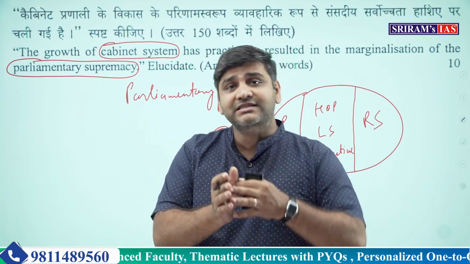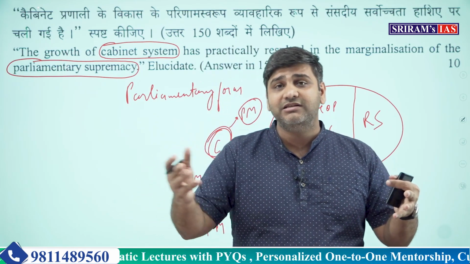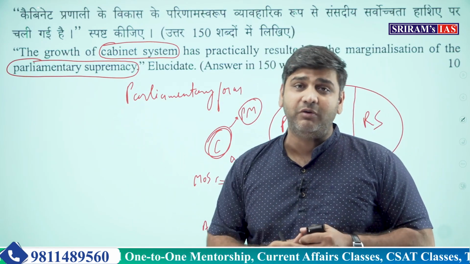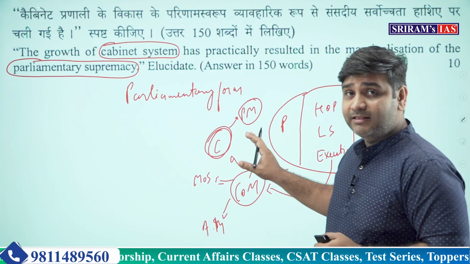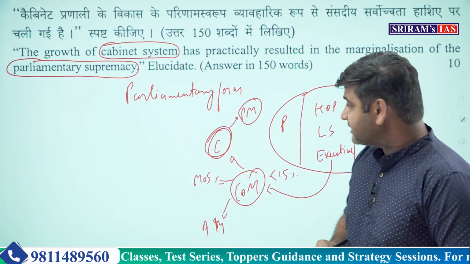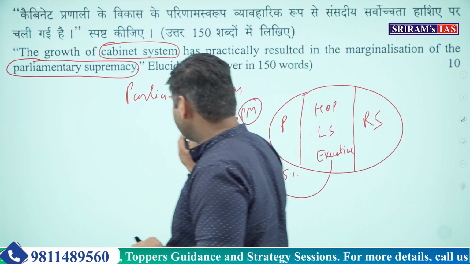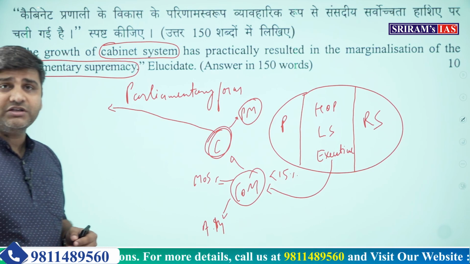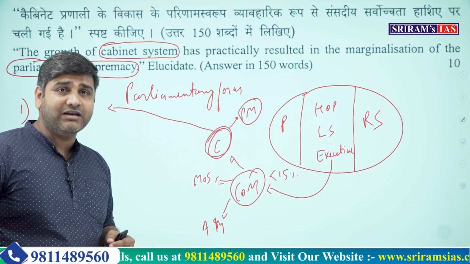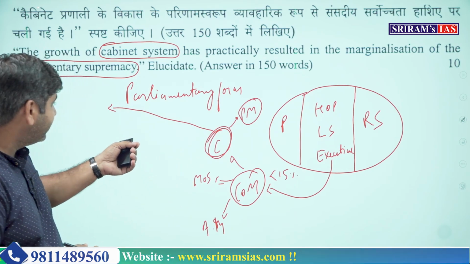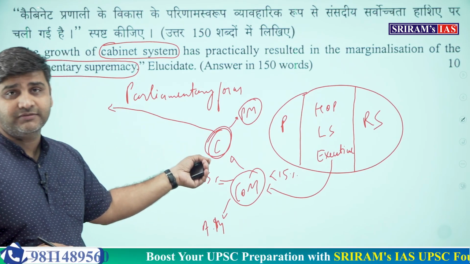The executive is separate from the legislature, and that is the reason why such a thing cannot happen in the presidential form. But in parliamentary form this thing has happened, it has resulted, and we are going to prove it in some time. See, if you see the laws, rules, regulations which are passed and made in the parliament, they come from the ministers, and they are approved by the cabinet.